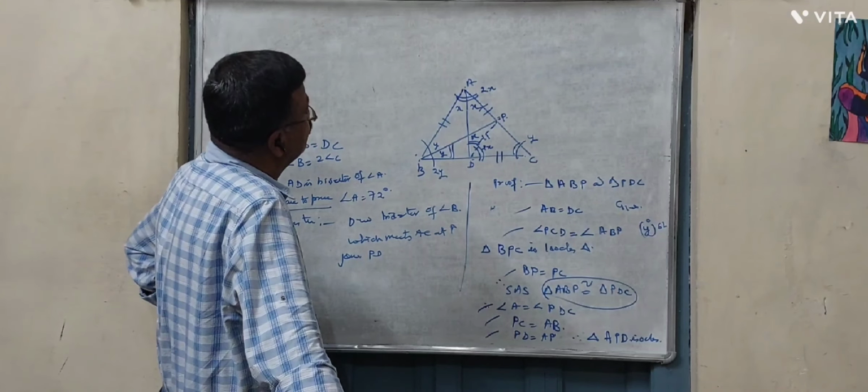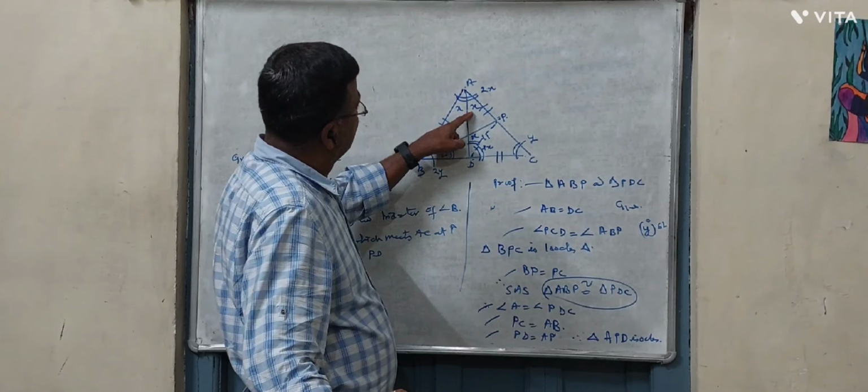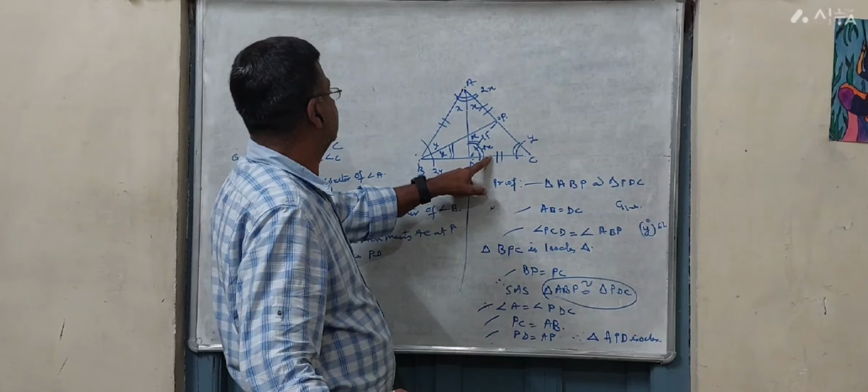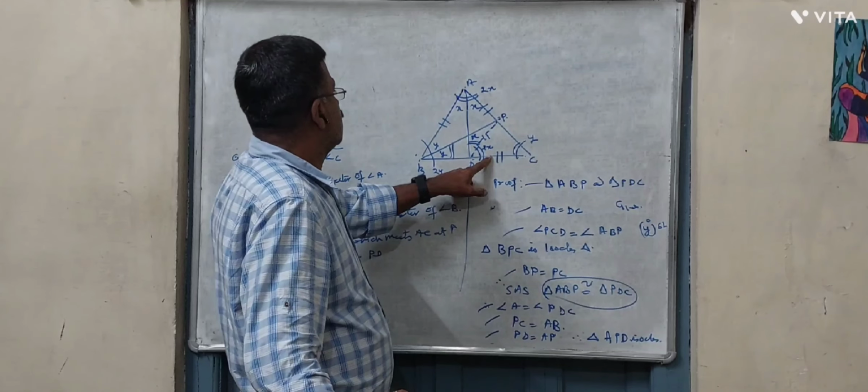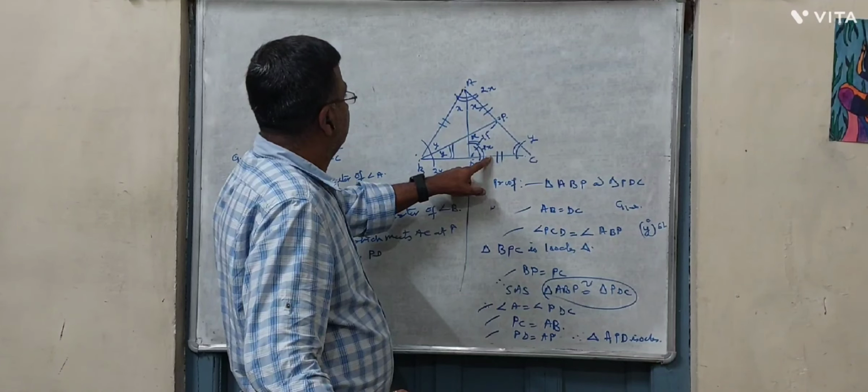Now we have received that this angle is equal to this angle is equal to 2x.